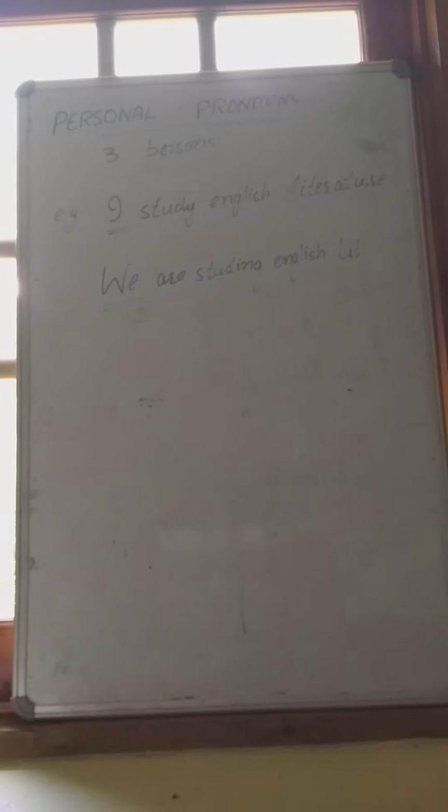In plural form, we can say we are studying English literature. Here we is used as a subject and is a plural form. I think you have understood from these examples where we can use I and we.